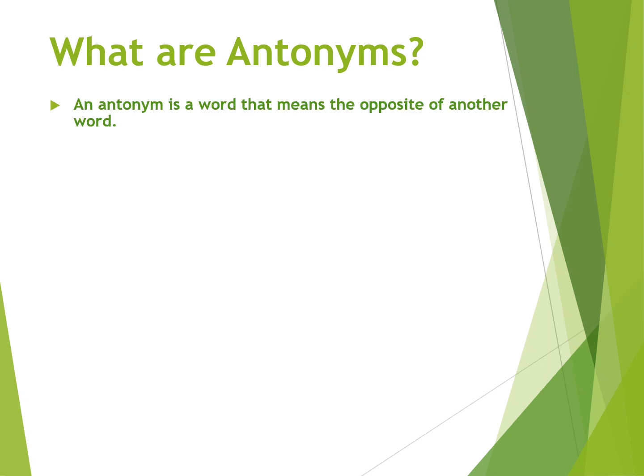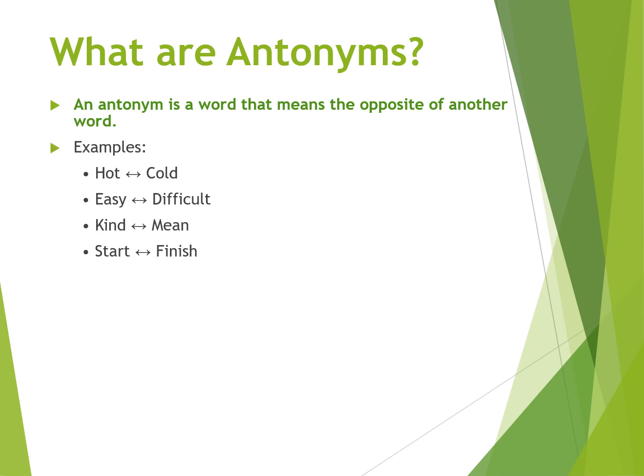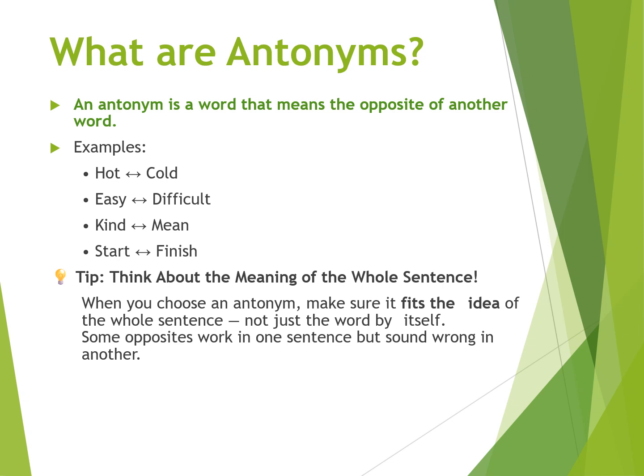So what are antonyms? As we've just said, an antonym is a word that means the opposite of another word. So examples are hot and cold, easy versus difficult, kind, you are a kind person, you are a mean person, start and finish. Those are examples of opposites. But I want to give you the same warning as I gave you with the synonyms. When you choose an antonym, make sure it fits the idea of the whole sentence, not just the word by itself. Some opposites work in one sentence but sound wrong in another sentence.